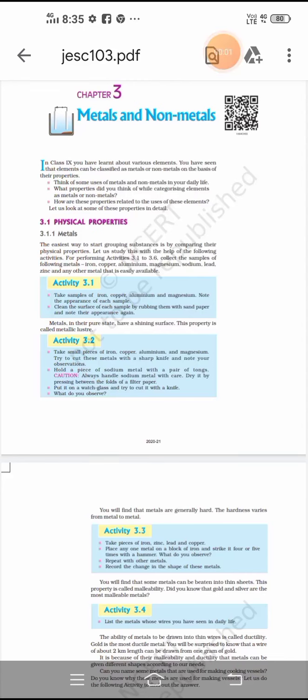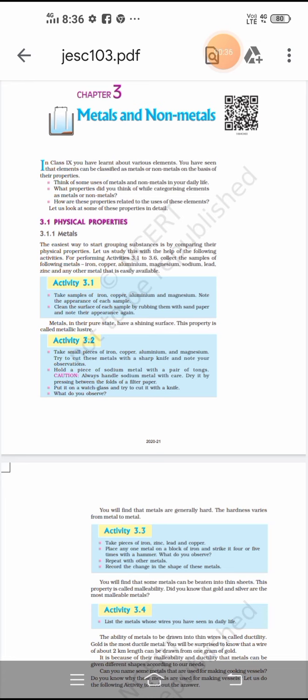Student, today we discuss the reactivity series. On the basis of the vigor of the reactions with various chemical reagents such as oxygen, water, acids, as well as displacement reactions, the metals have been arranged in a series in decreasing order of their reactivity. This arrangement of metals in the series in decreasing order of their reactivity is called the activity or reactivity series of metals.